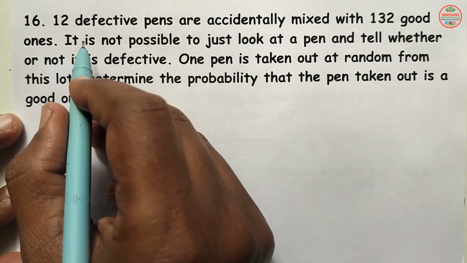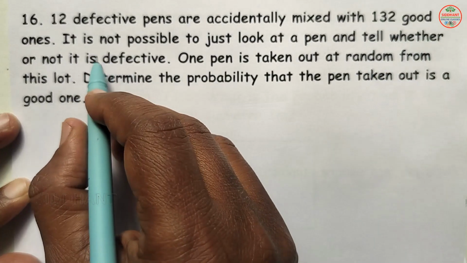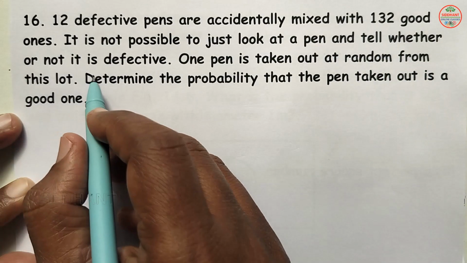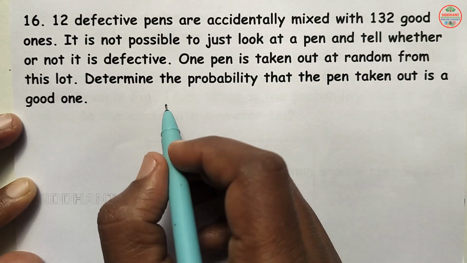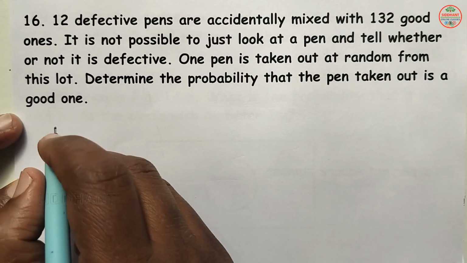Question number 16. 12 defective pens are accidentally mixed with 132 good ones. It is not possible to just look at a pen and tell whether or not it is defective. One pen is taken out at random from this lot. Determine the probability that the pen taken out is a good one.